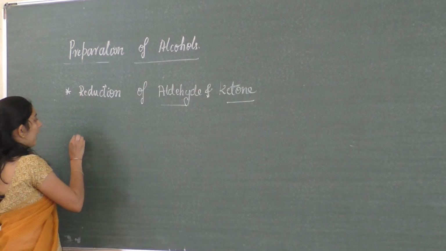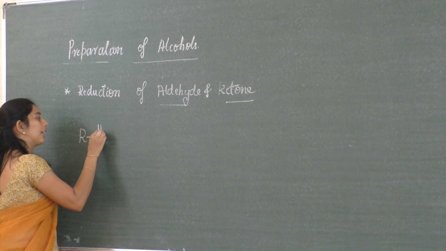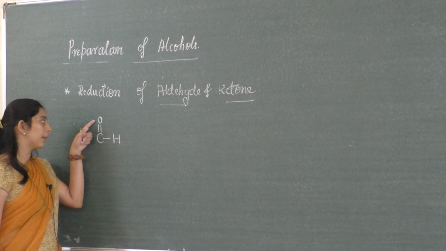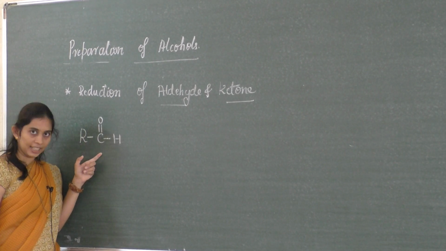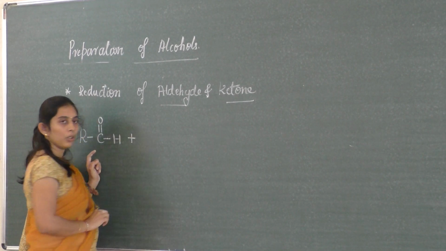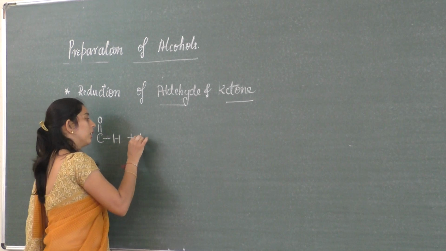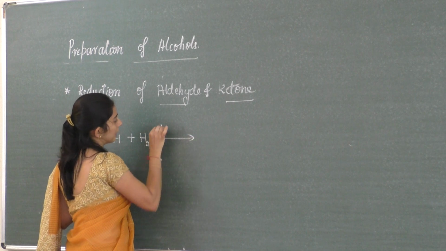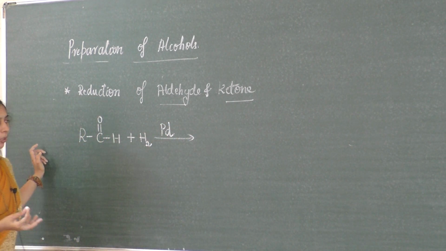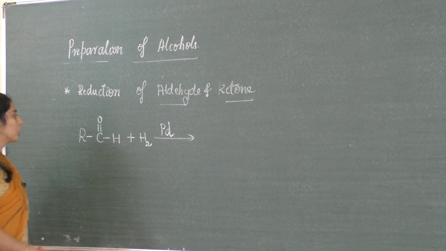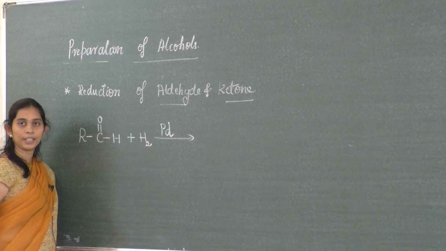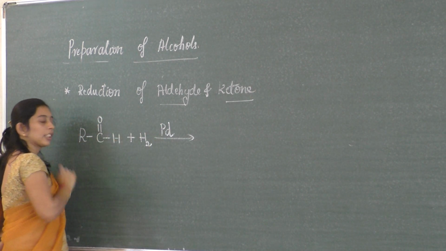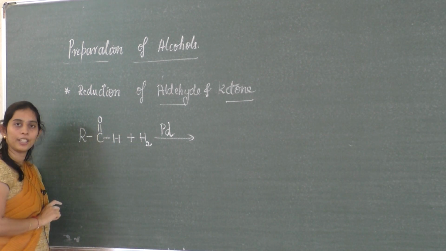So if we have an aldehyde, I will write it as RC double bond OH. This is the general formula of an aldehyde, RC double bond OH. So when this aldehyde undergoes, we call it a catalytic hydrogenation here, addition of hydrogen. What is meant by addition of hydrogen? Reduction itself. So in the presence of a catalyst, you can use platinum, palladium or nickel. Here I used palladium. So when an aldehyde is treated with hydrogen in the presence of palladium, this acts as a catalyst. So reduction takes place. Reduction in the sense addition of hydrogen takes place.